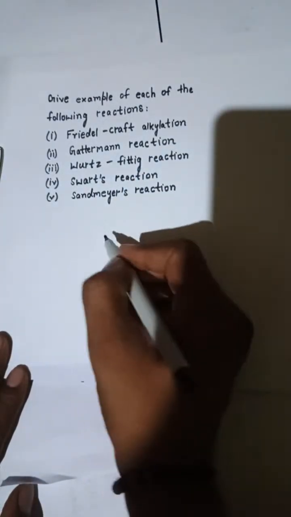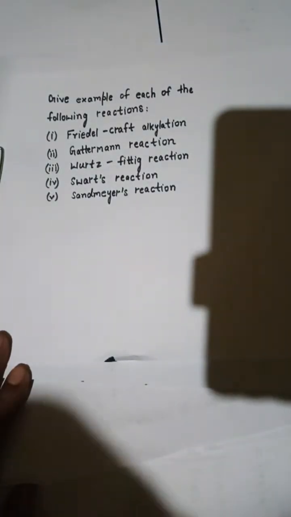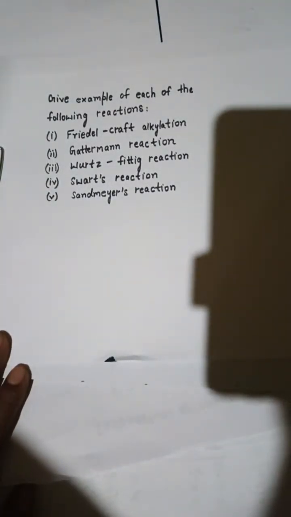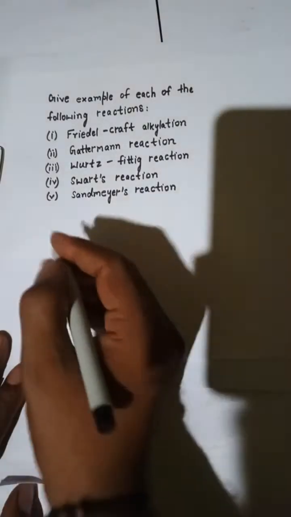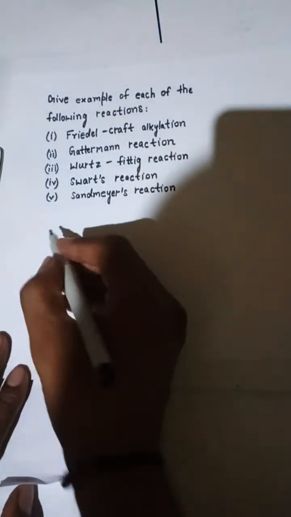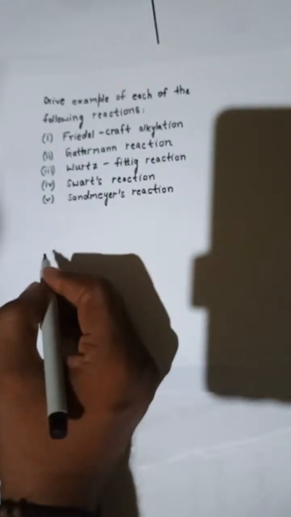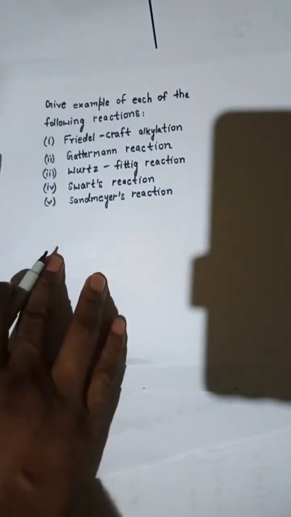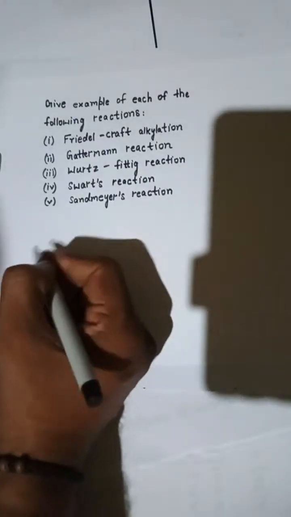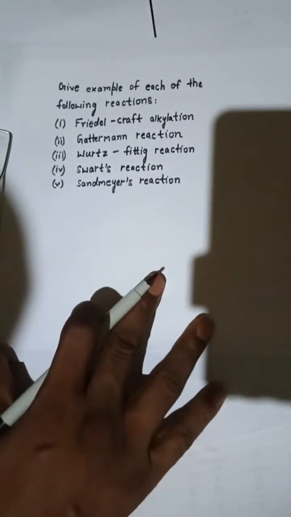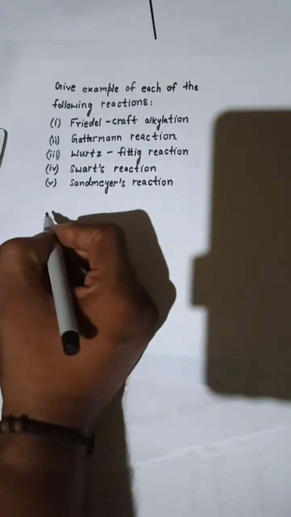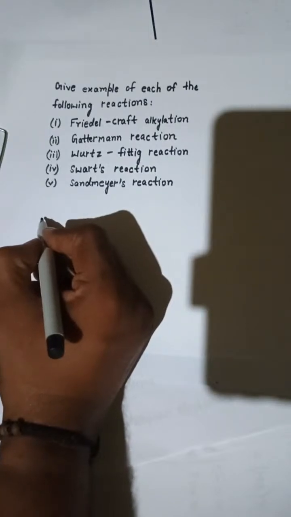Here you can see some carbons. Let's do it. So here I'm just going to give one chlorobenzene.